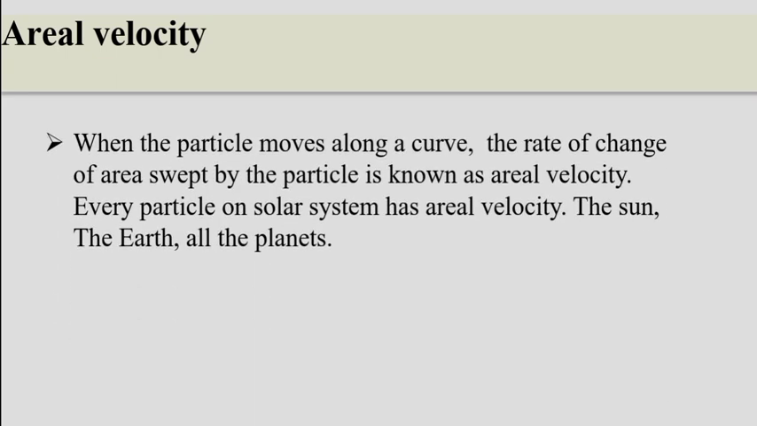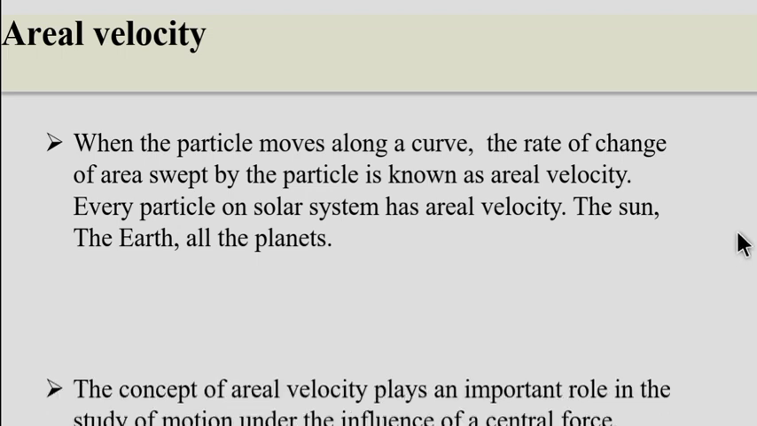The outline of my presentation is the aerial velocity and its derivation. Now, what exactly is aerial velocity? Aerial velocity is nothing but the area covered between the time t. Suppose when a particle moves along a curve, the rate of change of area swept by the particle is known as aerial velocity. Every particle in the solar system has aerial velocity. The sun, the earth, all the planets and also the motion of an electron in an atom have aerial velocity.